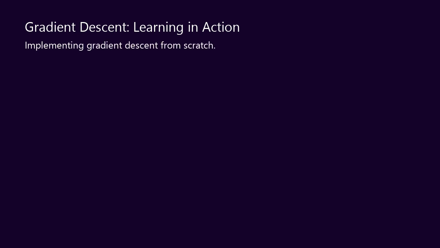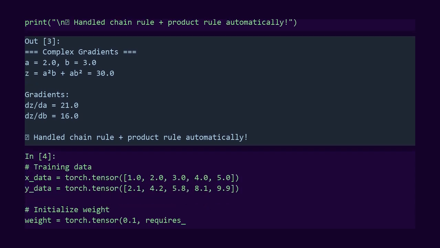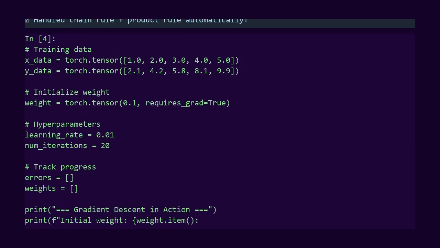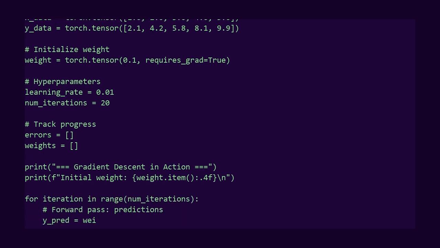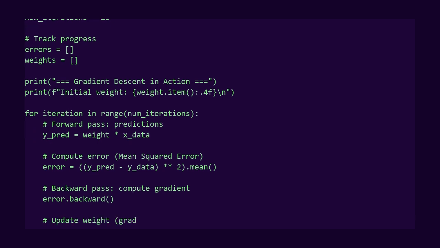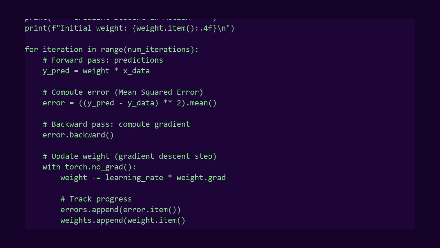Now, let's use gradients for learning. Gradient descent is the fundamental algorithm that trains neural networks. The idea: move in the direction that reduces error. Let me create a simple learning problem. I have some data, x values and corresponding y values. I want to find the best weight that fits this data using y equals weight times x. I'll start with a random guess for the weight. Then I use gradient descent to improve it.